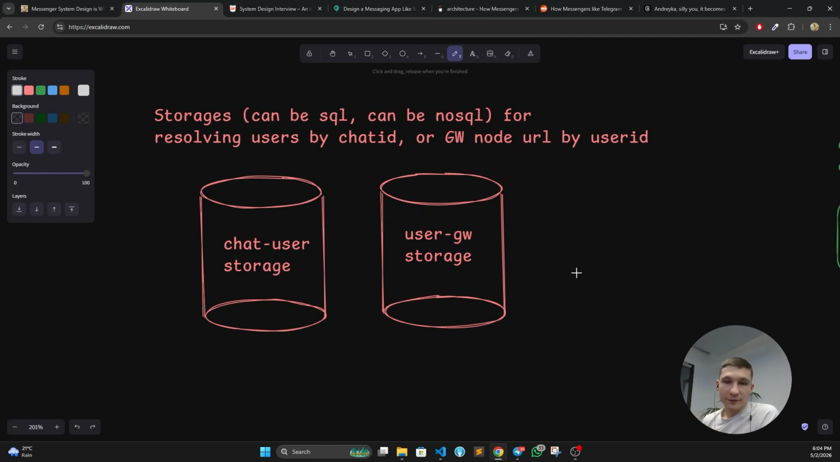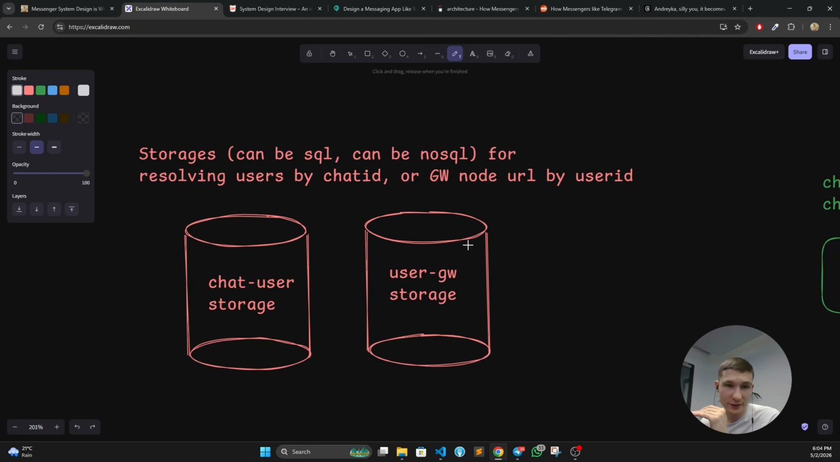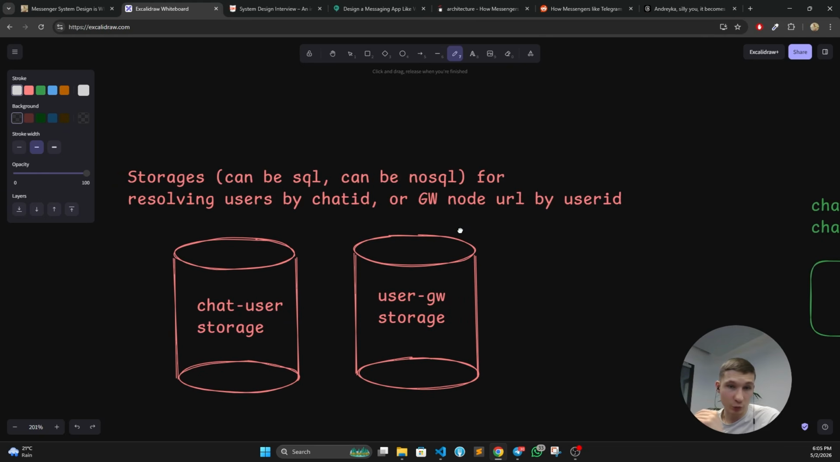Next up, we might have different storages. For us, it can be also anything. It can be Postgres, MySQL, NoSQL, Redis, key value, whatever. For us, it doesn't really matter what it will be. The only thing that matters for us is how we are going to shard it, because typically we are just going to store key value pairs, so you can choose whatever you want.